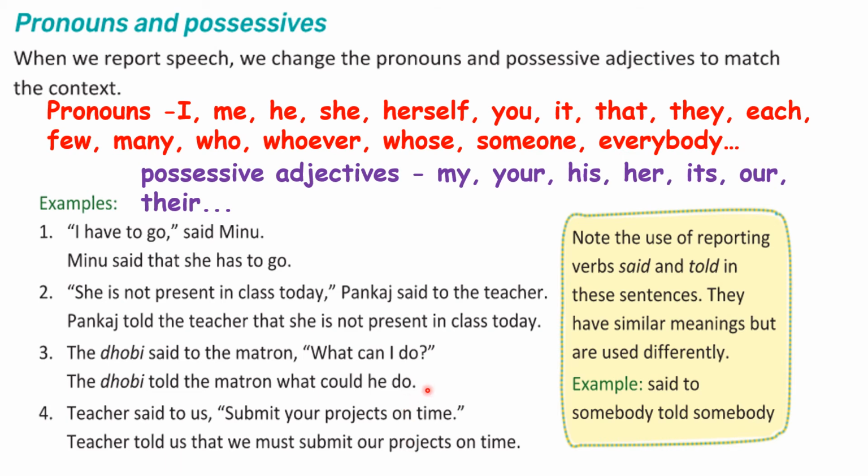Clear? And also notice, even when you speak English, don't use "to" after told. "Told to me", "He told to me" is wrong. After told, you shouldn't use to. But sometimes you will use it like this: said to. He said to the matron. See here, said to us. Can you notice here? But along with told, you should never use to. See this example given in your textbook also. Said to somebody is correct. Told somebody is the only correct form. You should not use to after told.